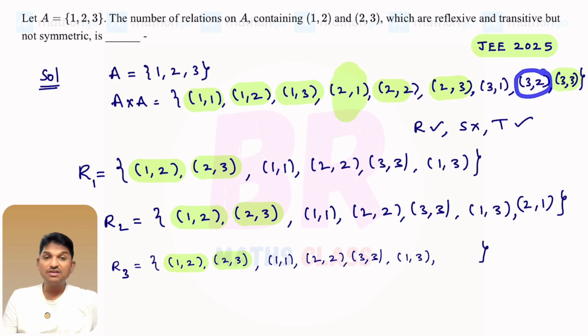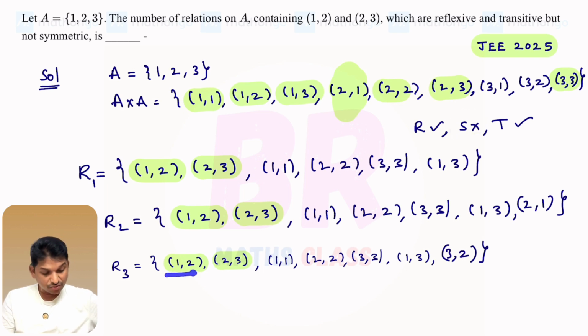Now you just check with this 3 comma 2. Right? 3 comma 2. Now you check. It is reflexive. Yes, it is reflexive. Is it symmetric? For 1 comma 2, 2 comma 1 is not there. So it is not symmetric. We want that example only, right? Transitive. This ends with 2. 1 comma 2, 2 comma 3. 1 comma 3 is there. Any other starts with 2? No. Okay. This element passed the transitive test.